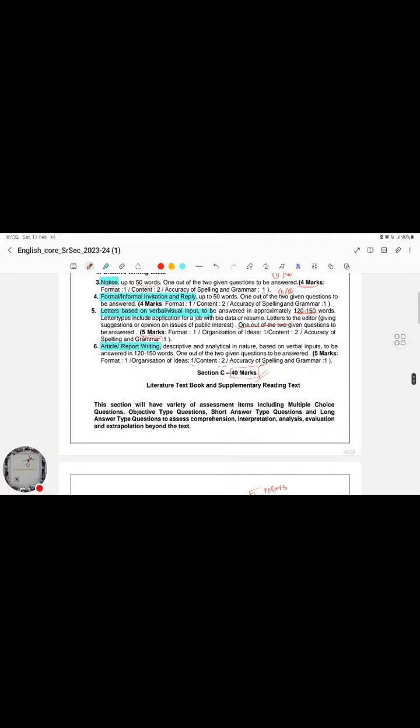And then finally we have article writing or report writing. Article writing generally carries 5 marks, in which the format carries a mark, the content carries 2 marks, and so on. We'll have to analyze a given topic in a more descriptive, detailed manner from the start, from scratch, digging deeper into the middle, and finally giving a proper conclusion. That's going to give us 5 marks in total.